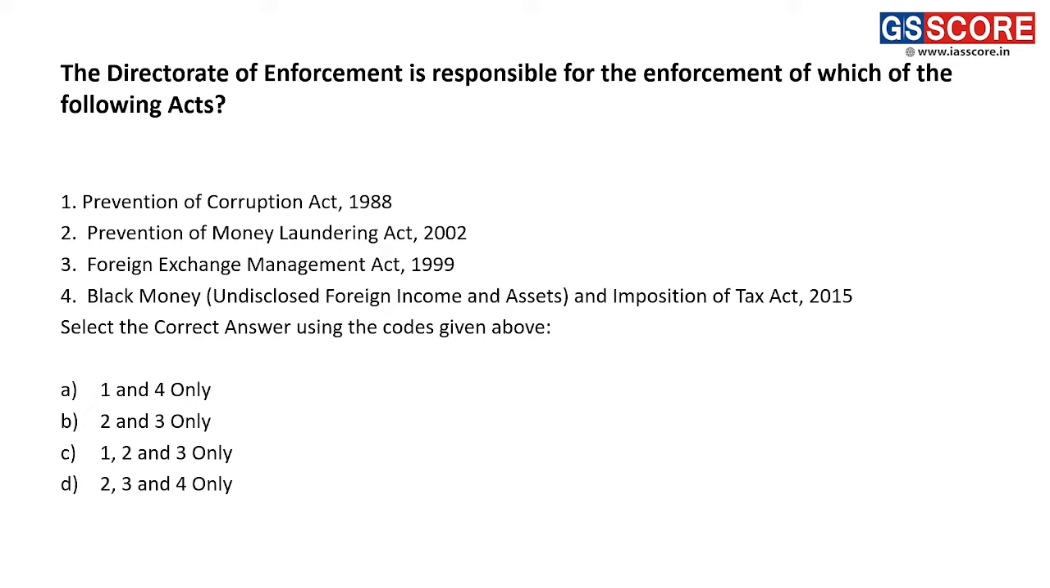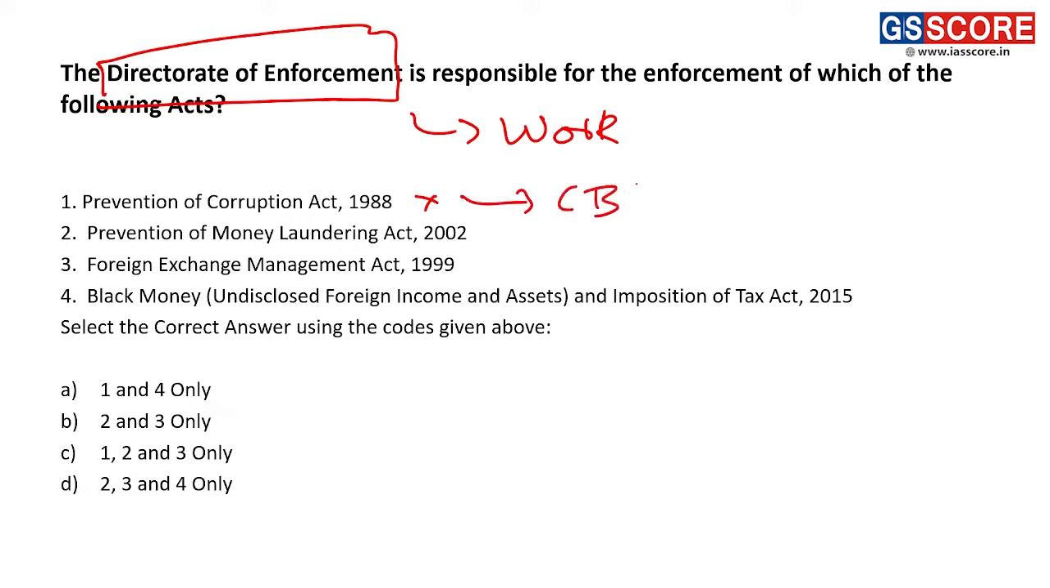So the Enforcement Directorate is responsible for enforcement of which of the following acts? Basically what the question is asking is, under which act does the Enforcement Directorate work, or which acts give power to the Enforcement Directorate? The first option is the Prevention of Corruption Act 1988. Absolutely not, because with respect to corruption we have two bodies. One is CBI and the other is CVC. In fact, CBI works under CVC when it comes to corruption. Alright, so it is not the Prevention of Corruption Act.